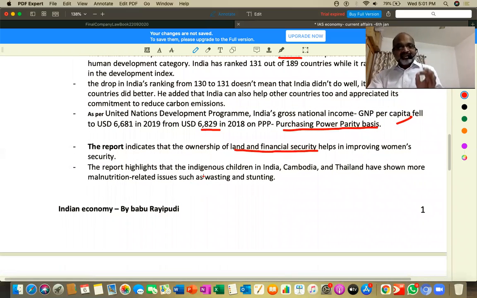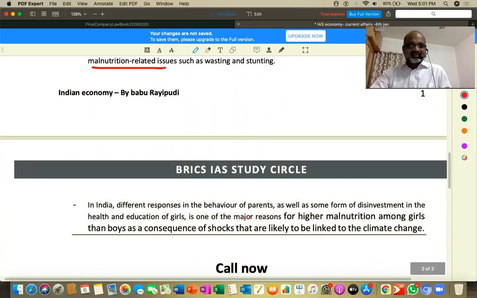The report highlights that children in India, Cambodia, and Thailand have shown more malnutrition. Malnutrition, try to understand this. The alarming and important thing is that among children, malnutrition, I mean not taking nutritious food, is actually increasing. So this is a dangerous thing that we could see.